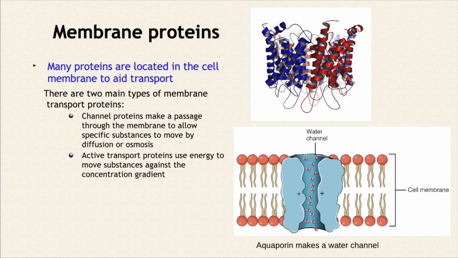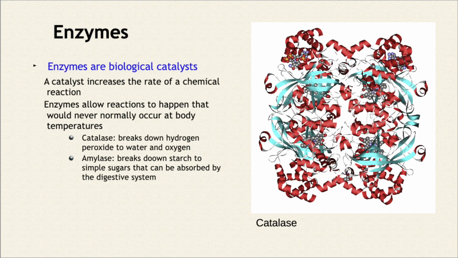Look at them again. Enzymes, this is the big one. Okay, so enzymes are biological catalysts. And this is what we're going to spend the rest of the protein learning on, because they're so important. All right? So a catalyst increases the rate of a chemical reaction. So enzymes allow reactions to happen that would never normally occur at body temperatures. Obviously, we can't heat up the body to get a reaction to happen.